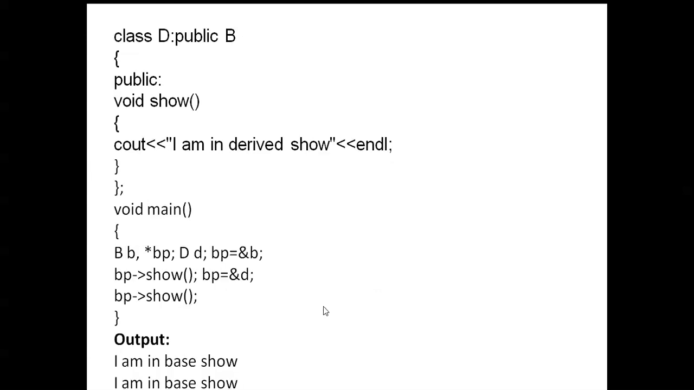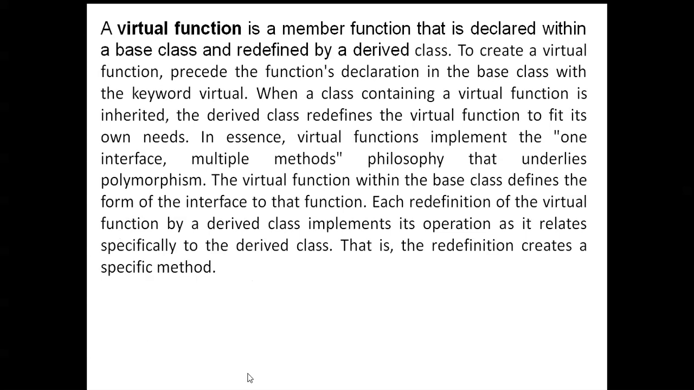Next one, you can see D is a class. B is the base class, D is the derived class. D is derived from the base class. So here: I am in derived show. Next, main function. A base class object B and a pointer object BP, and a derived class object D, and BP is assigned D. Show: here also, show. I am in base class. So I am in derived class, base class.